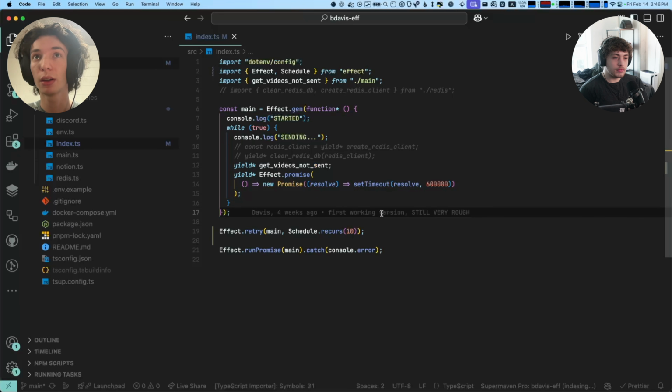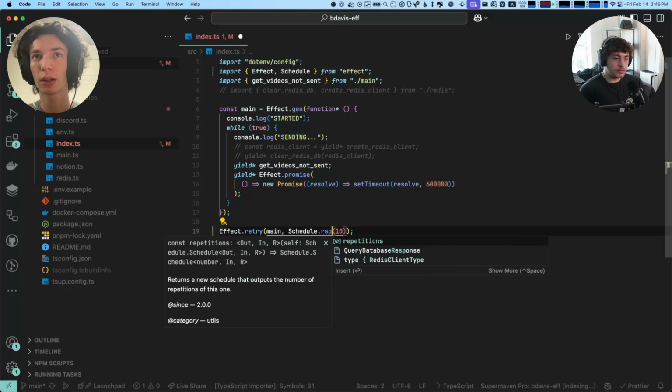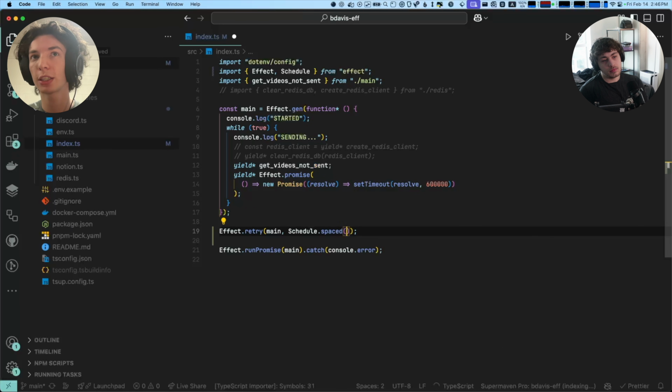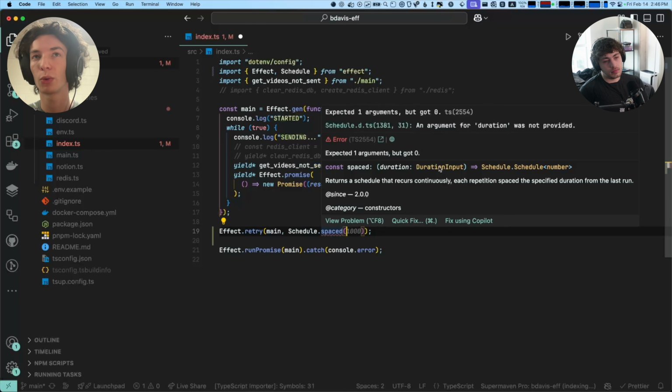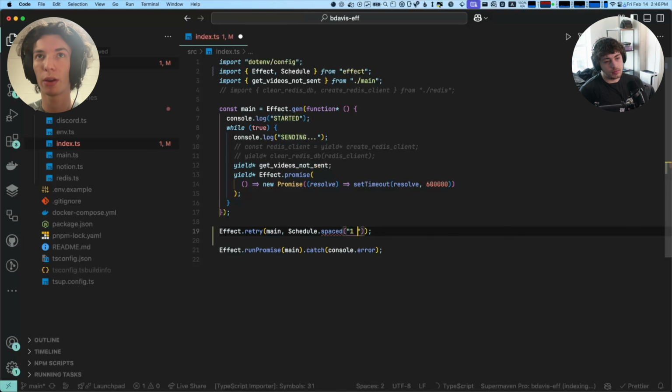And so here we could do, yeah, schedule.spaced takes what's called a duration input. So you could just say like 1 minutes. And this is actually type safe. Like if I misspell minutes, it's going to let me know.